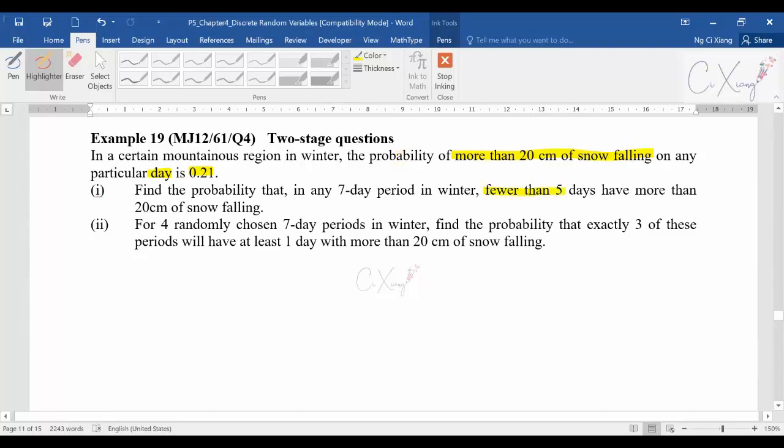They are talking about fewer than 5 days, so for this question they are focused on the number of days. What is the total number of days that you have? 7. And what happened to the days? They have more than 20 cm of snow falling. If you want to write it out in a very detailed way, you can define X as the number of days that have more than 20 cm of snow falling.